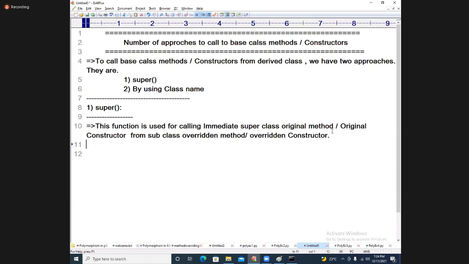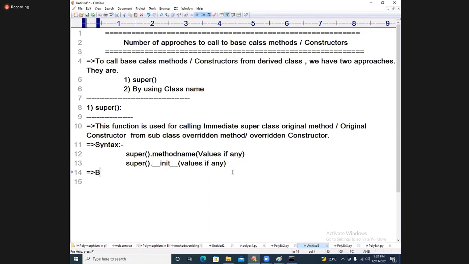See students, I will write the syntax. Look at the syntax. Super function dot method name of values, if any values are there, you can pass them. Constructor is also the same. I will show you the example also. Super dot constructor. What is the constructor name? Directly I will write it: underscore underscore init underscore underscore of list of values, values if any. I will show you that example also, no problem.